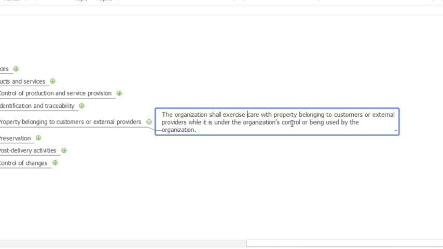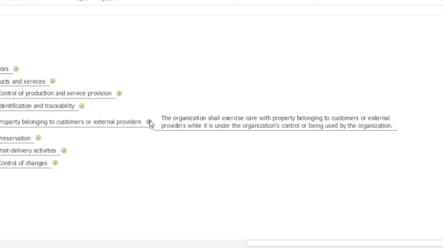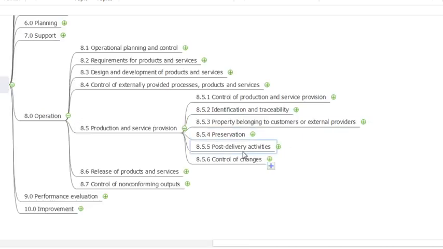The property which you are using should be identified, and what belongs to the customer or external provider should be taken care of against loss or damage, otherwise it will be unsuitable for working. So all these property related activities will be covered here.